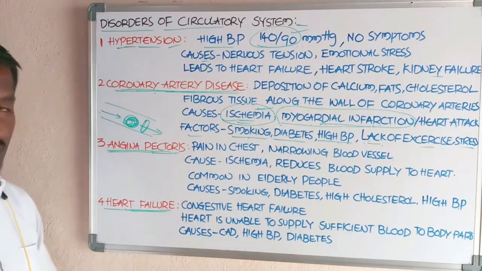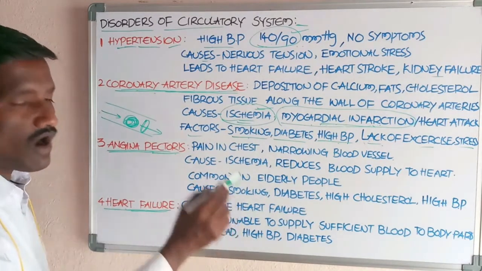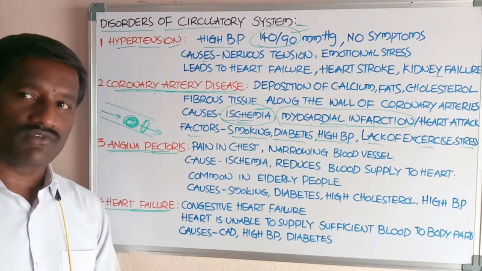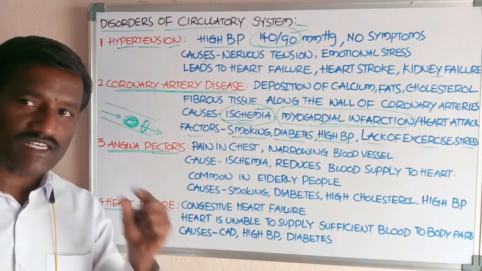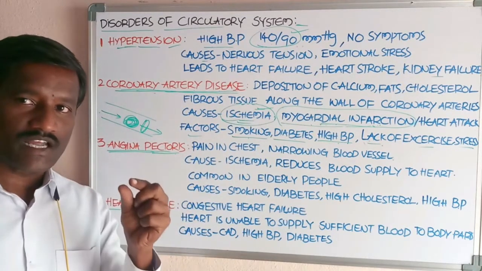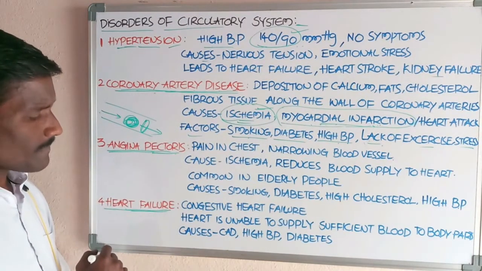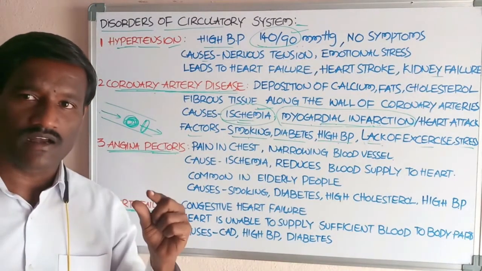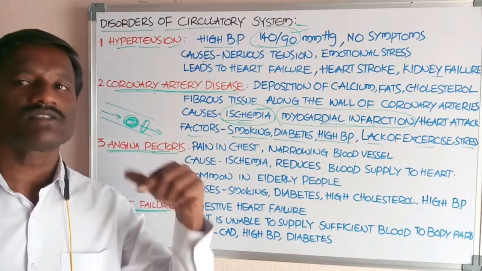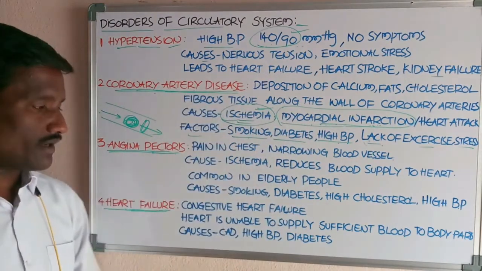What about heart failure? This is also called congestive heart failure. Why is it called congestive heart failure? Because of congestion. Congestion occurs in the lungs region. In this type of disorder, a sufficient amount of blood is not supplied to the body parts, not received by the body parts.